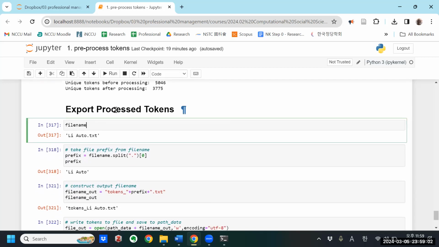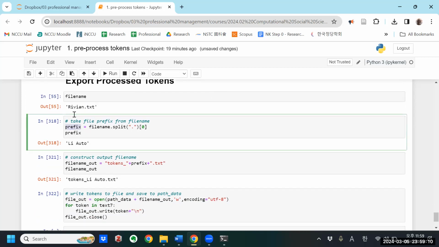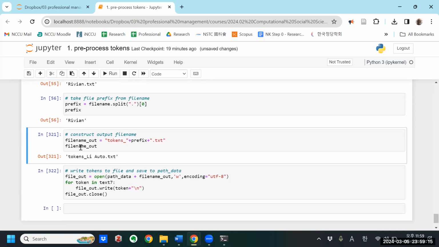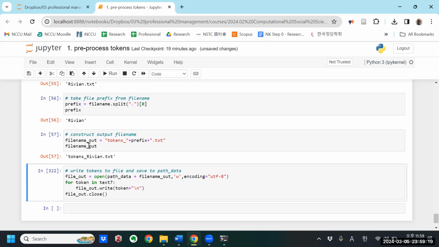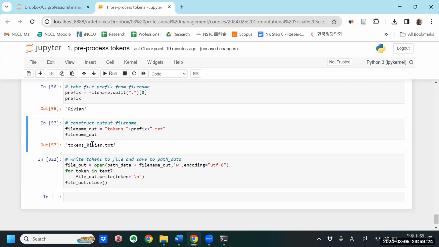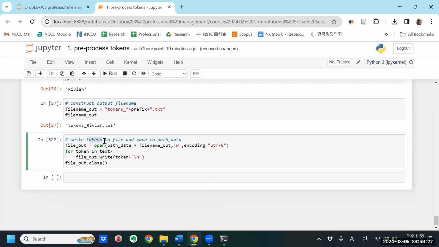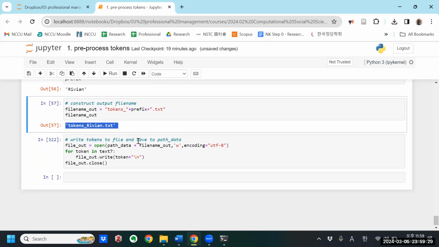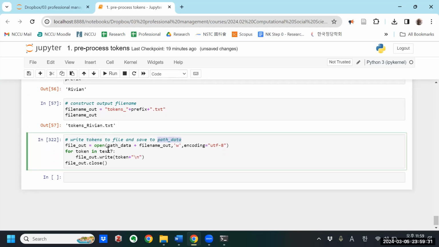And now I'm going to export the processed tokens. If I run the file name, I can confirm I'm looking at Rivian. I'm going to create a prefix from this, which is Rivian. And then I'm going to construct a file name for the tokens called tokens Rivian using this prefix. So with this new file name, I'm going to write the tokens out to this file here in the data path, right, into my data folder. So if I run that, it's done.